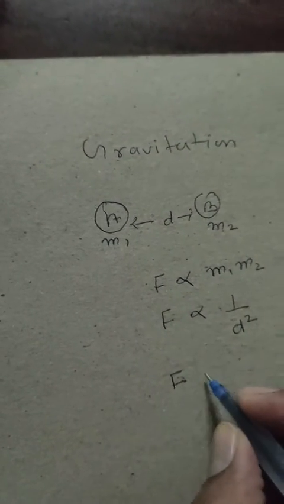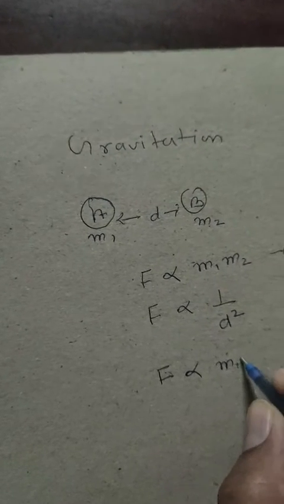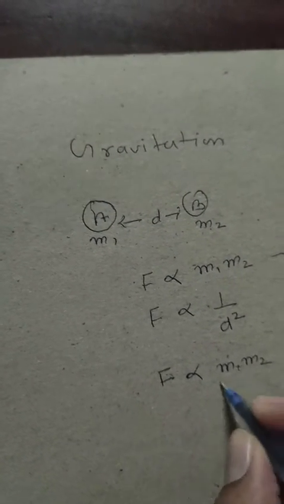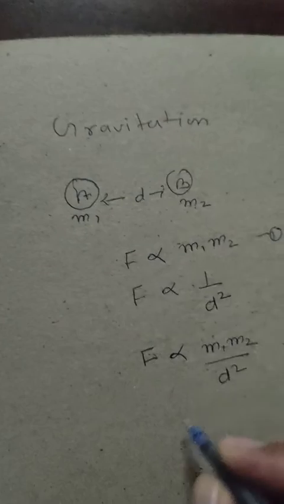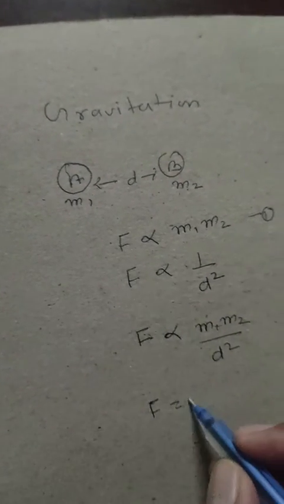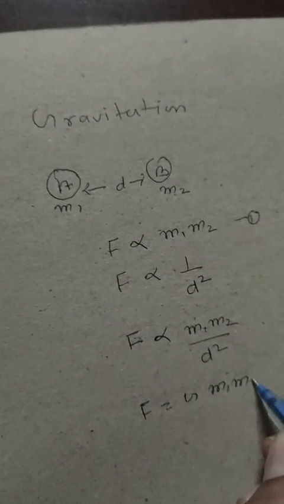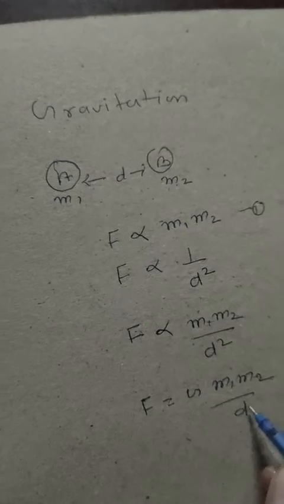So we can write F is directly proportional to m1 multiplied by m2 upon d square. Removing the proportionality sign with a constant, F equals G m1 m2 upon d square.